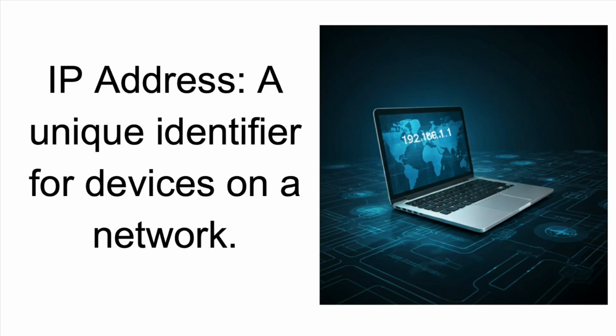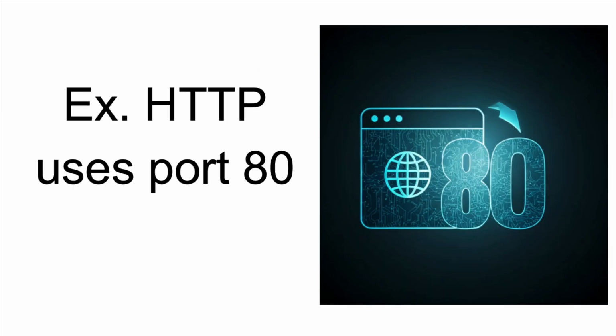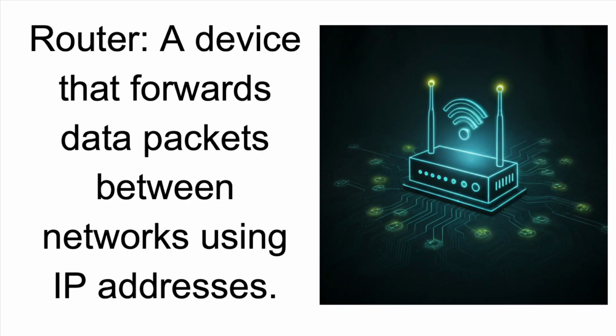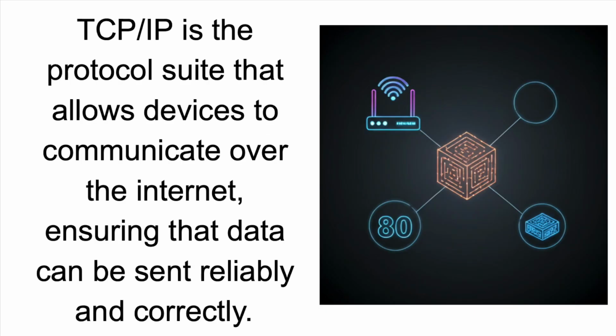Key terms. Packet, a small chunk of data transmitted over a network. IP address, a unique identifier for devices on a network. Port number, a number used to identify specific applications or services. Example, HTTP uses port 80. Router, a device that forwards data packets between networks using IP addresses. Protocol, a set of rules for communication. Example, TCP/IP.